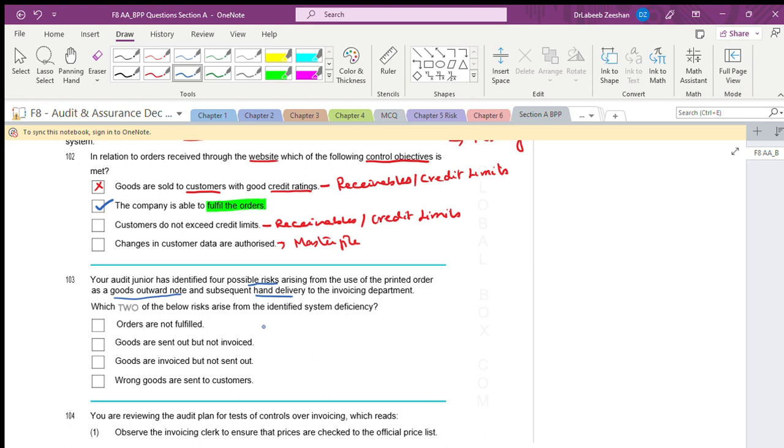Is it right? Now, what they say, which 2 of the below risk arise from the identified system deficiency? Now, what they are doing, they are generating the outward note, and they are handing over to the invoicing department personally.